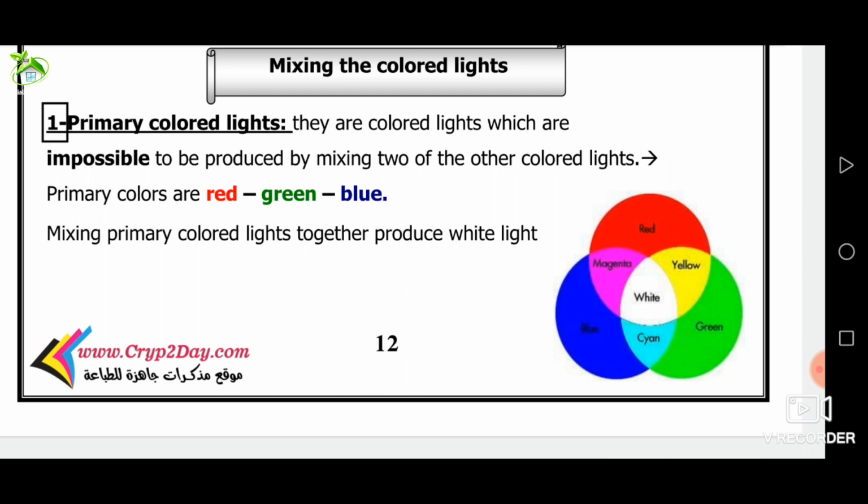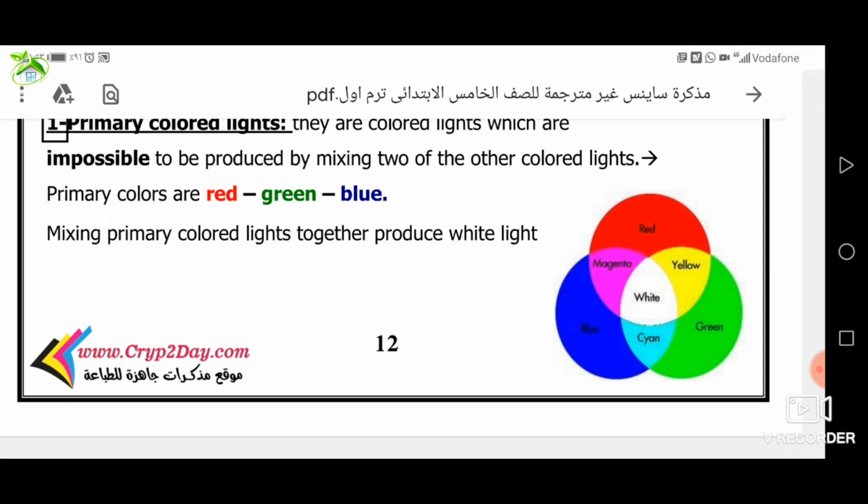Mixing the colored light. There are two types of colored lights, which are primary colored light and secondary colored light. What is the difference between primary and secondary colored light? Primary colored lights are colored lights which can't be produced by mixing other colored lights, such as red, green, and blue. On mixing all the primary colored lights, white light is produced.